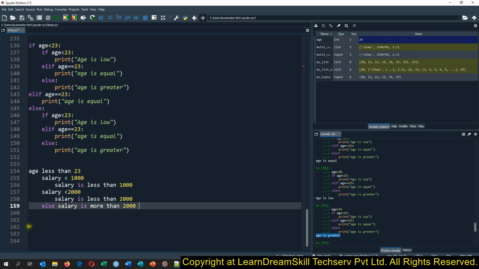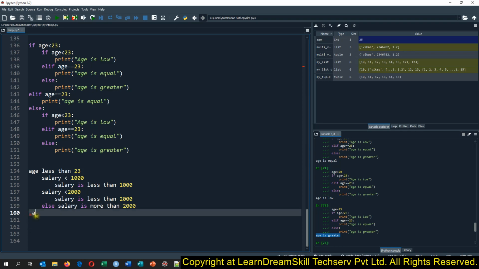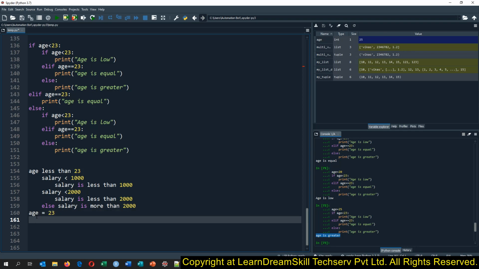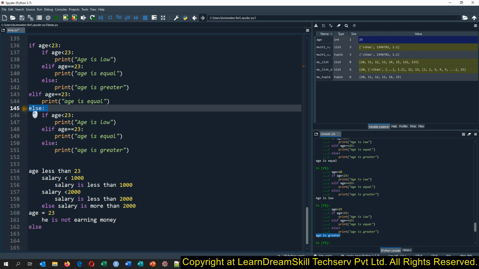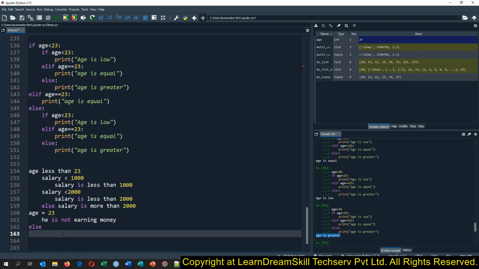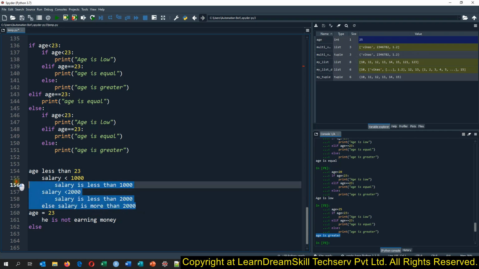And if your age is equal to 23, then print "He is not earning money". Then you need to create the else part, which is this. Then you just write this code itself.